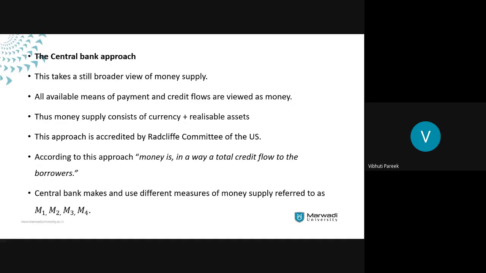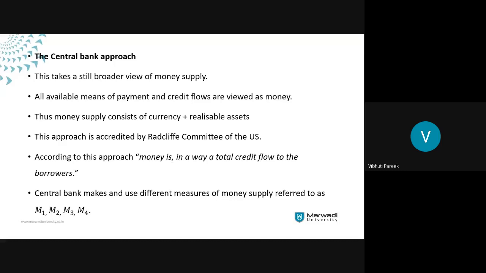They emphasize the similarity between currency and other realizable assets or means of purchasing, to the point of rejecting money in favor of some broader concepts, because what they believe is that they have to make the money measurable as compared to immeasurable. By adding all the concepts to money, what is happening? The money is becoming immeasurable. So they have accepted the central bank's approach, and according to this approach, the money is in a way the total credit flow to the borrowers. That is what money is. Whatever the bank or the economy is able to give to the borrower can be termed as money.